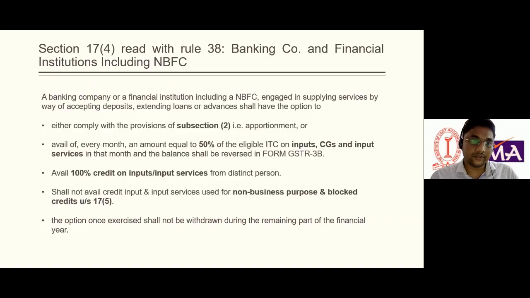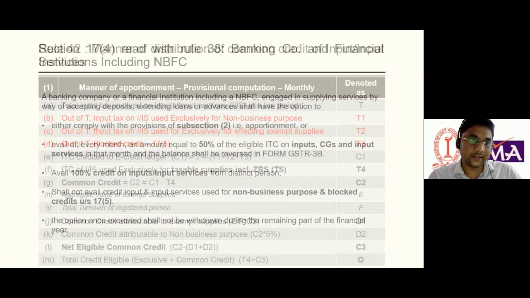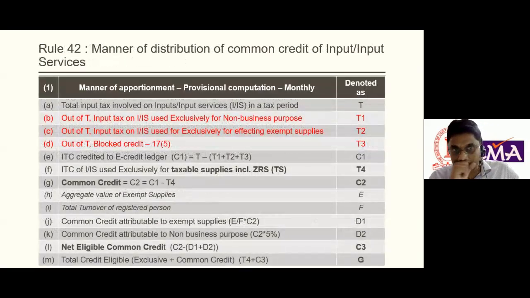Now we shall study and read rule 42, manner of distribution of common credit of input. This is pertaining to section 17.1 and 17.2. This is the most important topic of today's session, rule 42. Many GST consultants, practitioners, and many persons in the service of indirect taxation have been confused about rules 42 and 43.